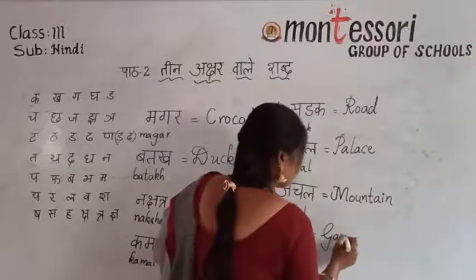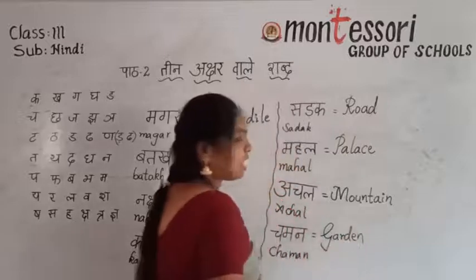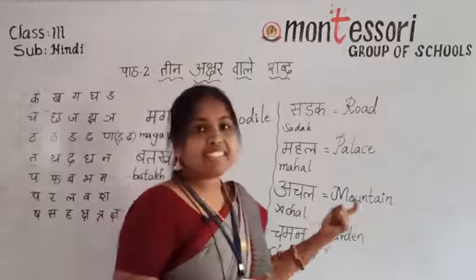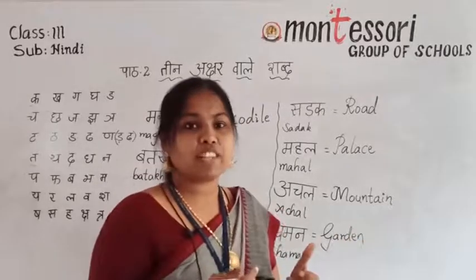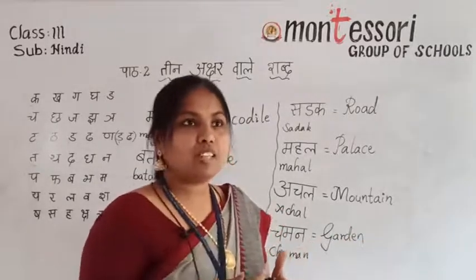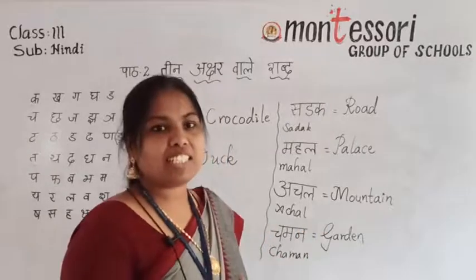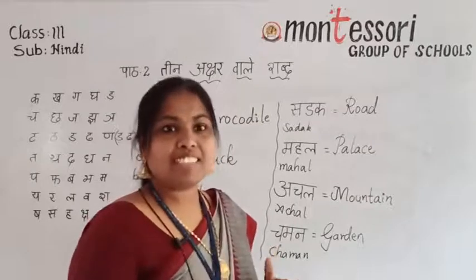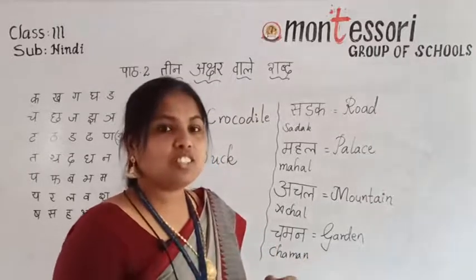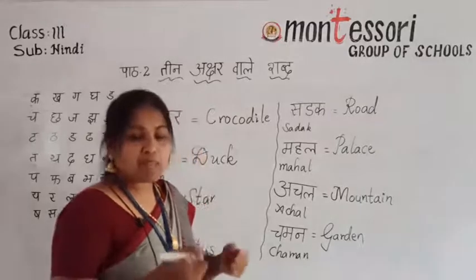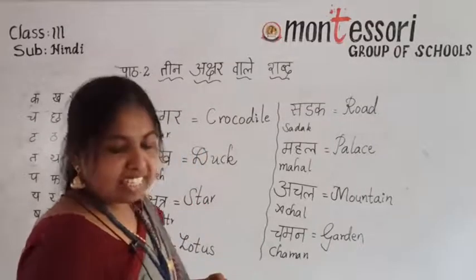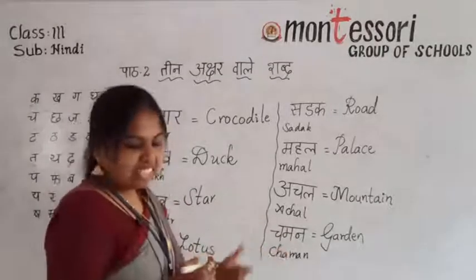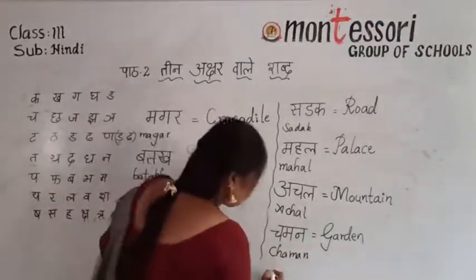garden. Okay, chaman means garden, where the small children are playing and elders are doing exercise. They are walking, making rounds and jogging, and small children are playing on seesaw and sliders and swinging there. They are using the rope and skipping there. That is a garden, and some are relaxing also. Okay, chaman means garden. Okay, next last one.